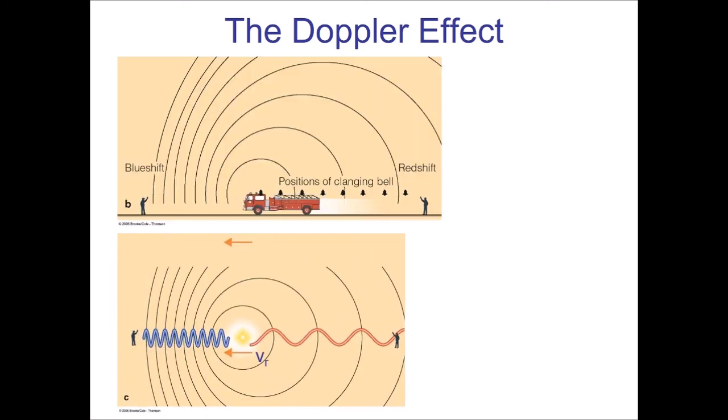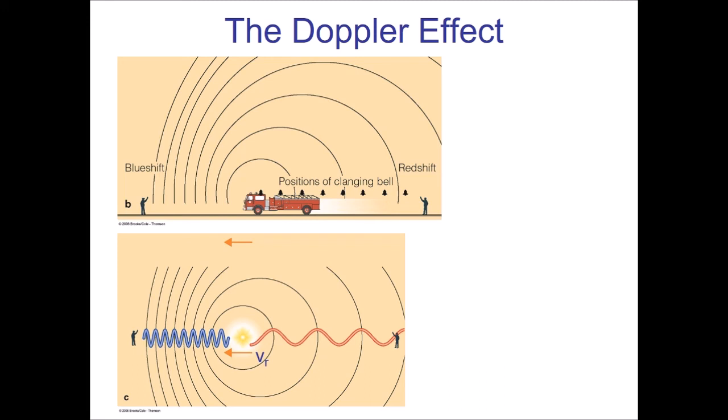All right, we have one last topic here before we wrap up chapter 5. And that is how light can be affected by motion. We call this the Doppler effect. A Doppler effect actually occurs between anything that emits waves. It could be sound. It could be light. It could even be, say, motion on a body of water, where you see ripples in the water. You're probably most familiar with this due to sound.